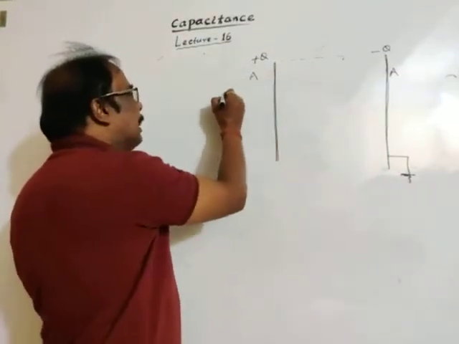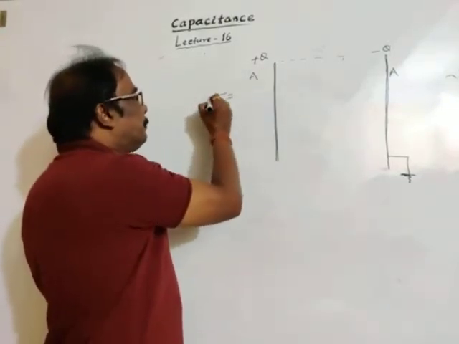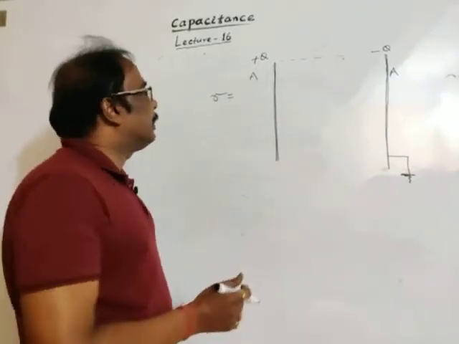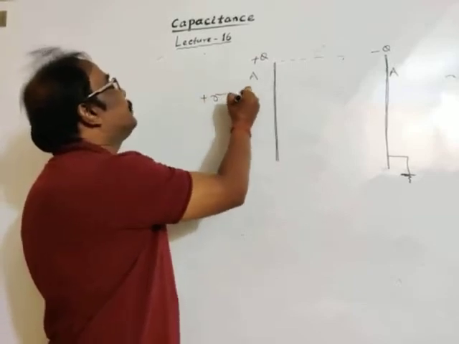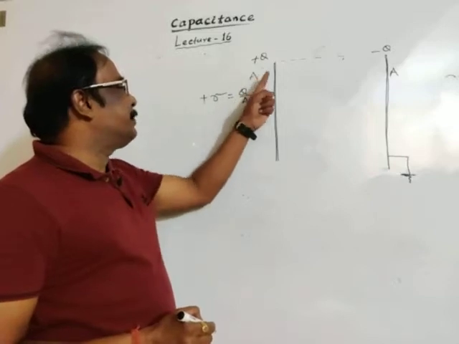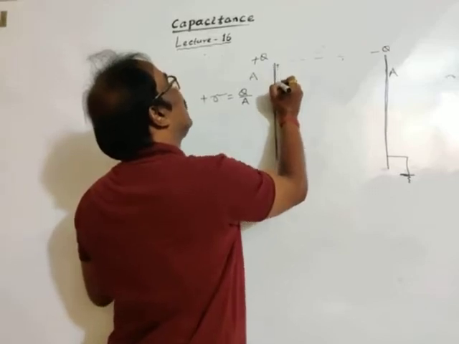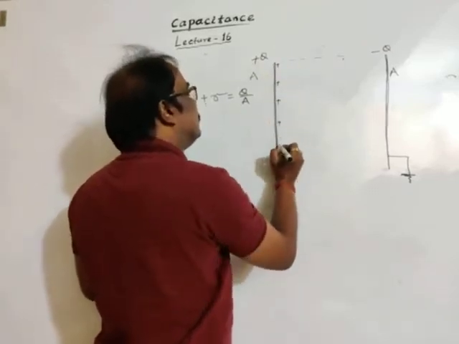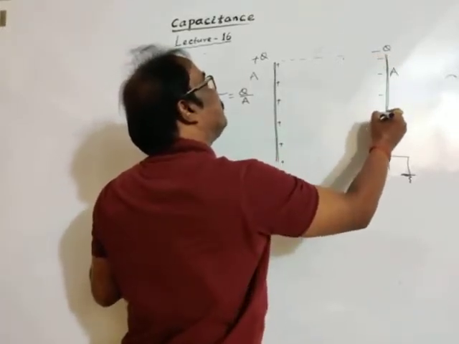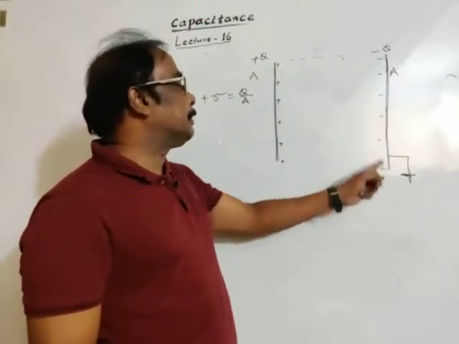So of course charge density means surface charge density. Sigma for positive charge, the surface charge density is positive; for negative charge, the surface charge density is negative. Here the surface charge density is positive, which is the amount of charge per unit area, the ratio of the charge given to the plate divided by its surface area. So the charge is distributed on the surface. Similarly here, the negative charge is distributed on the surface. Here the positive charge is plus Q, the negative charge is minus Q.